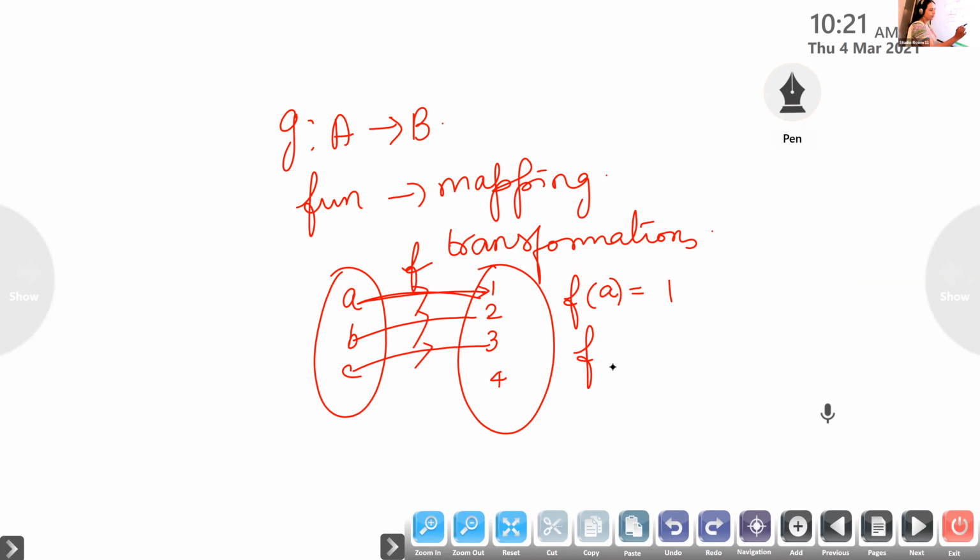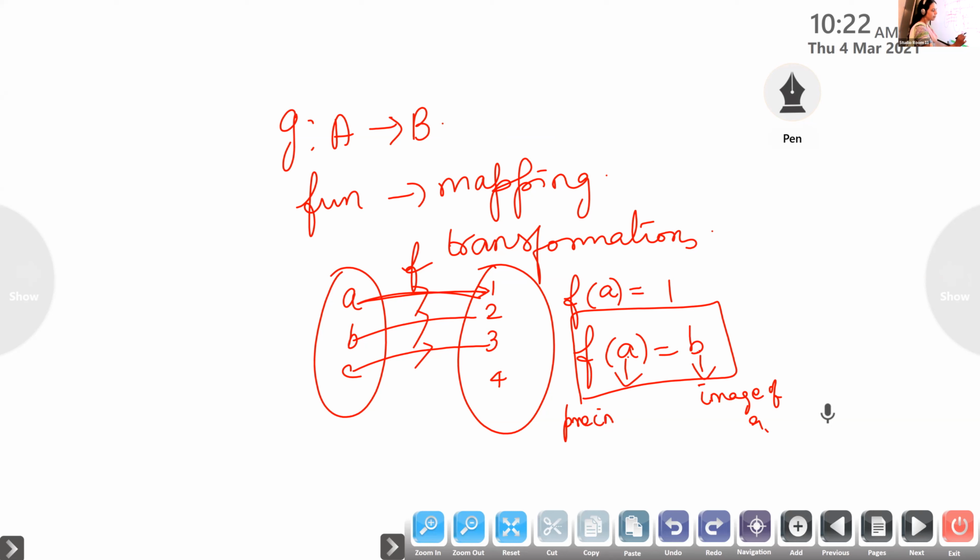Okay. If f of A is B, then B is said to be the image of A, and A is said to be the pre-image of B. Whenever f of A is equal to B, B is the image of A, and A is the pre-image of B. Is it okay? Image, pre-image.